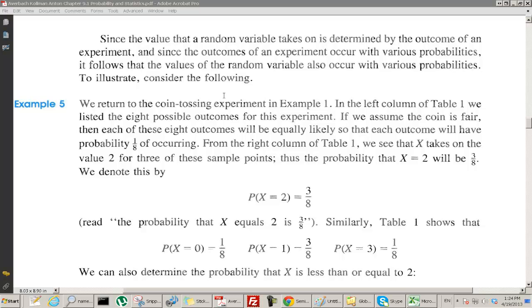So in the last video we just finished talking about, we introduced the idea of a random variable, and we said that a random variable will take on different values with different probabilities. So we're going to review that again right here in example 5. We return to the coin tossing experiment in example 1. In the left column of table 1 we listed the 8 possible outcomes for this experiment.